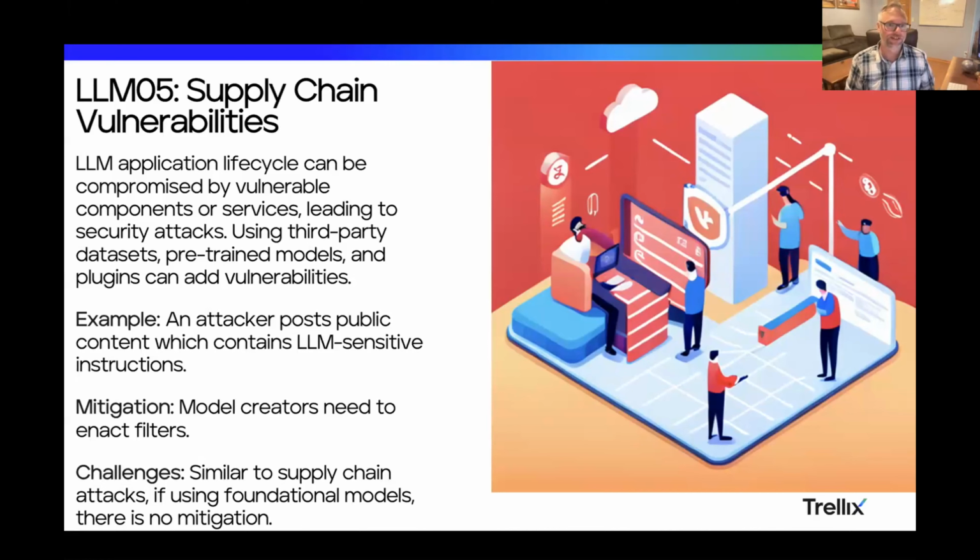And this is where, and again, we have an example of this at the end, an attacker could post public content which contains some LLM sensitive instructions, and model creators need to be able to filter that stuff up the chain. This also applies to the libraries that you use in LLMs. So this is something you need to watch out for as a model creator.